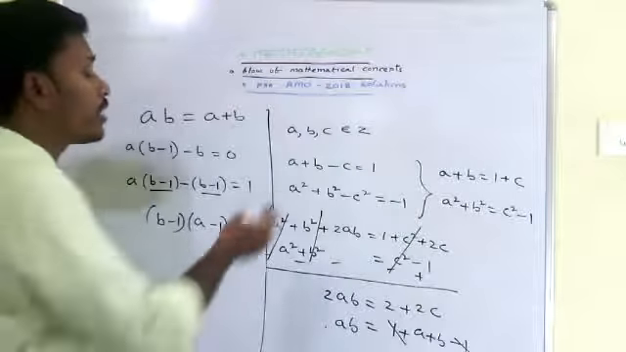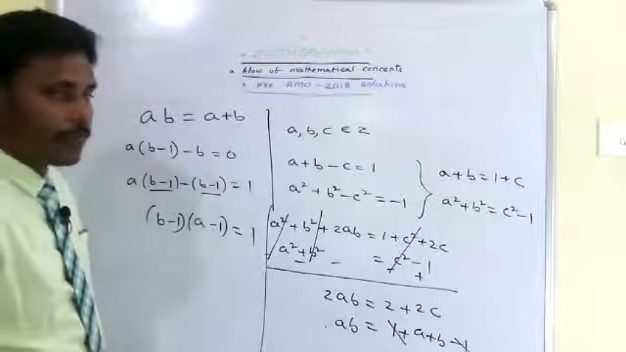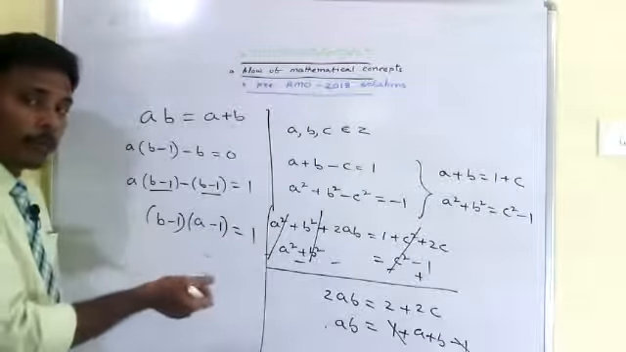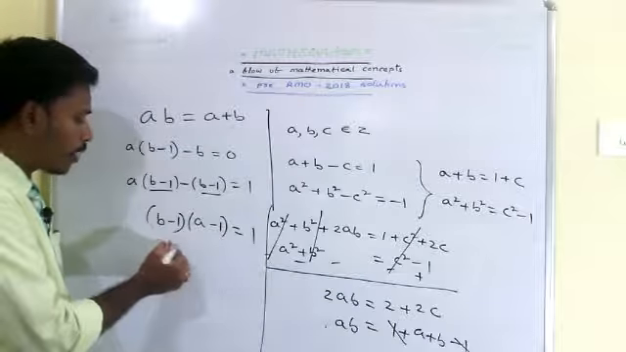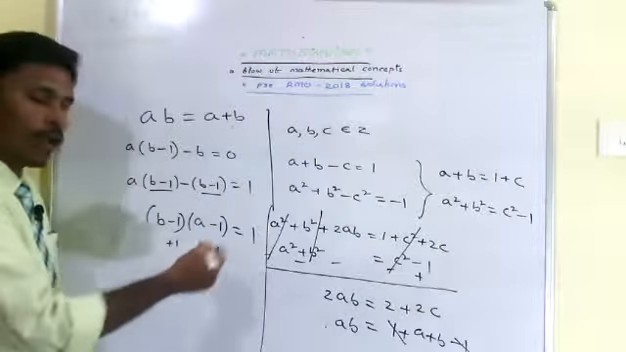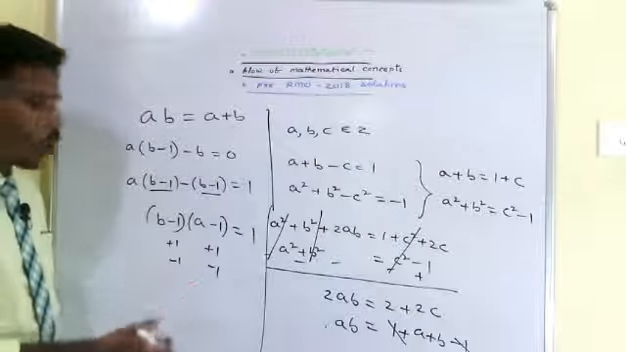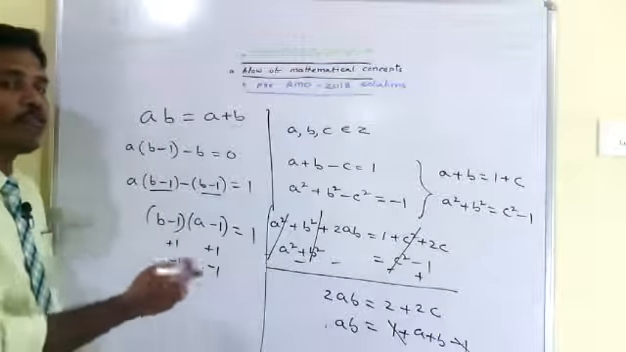The problem itself mentions that a, b, c are integers. Since a, b are integers, see how we will get 1 by multiplying two integers. If both are 1s, then the product is 1. If both are minus 1s, then the product is 1. Okay, in those two cases, we need to calculate the values of a and b.